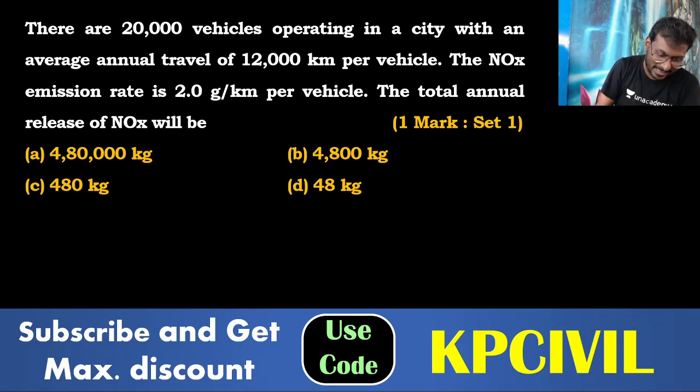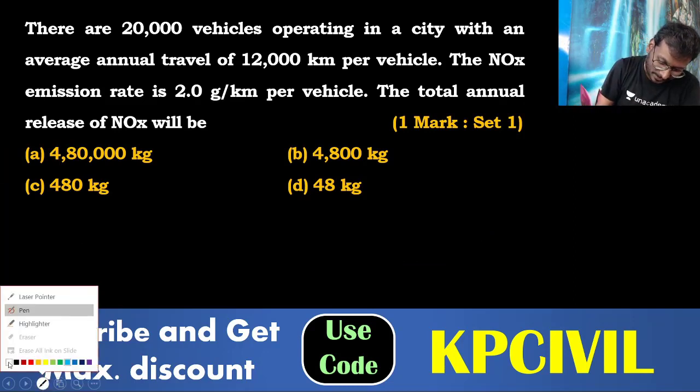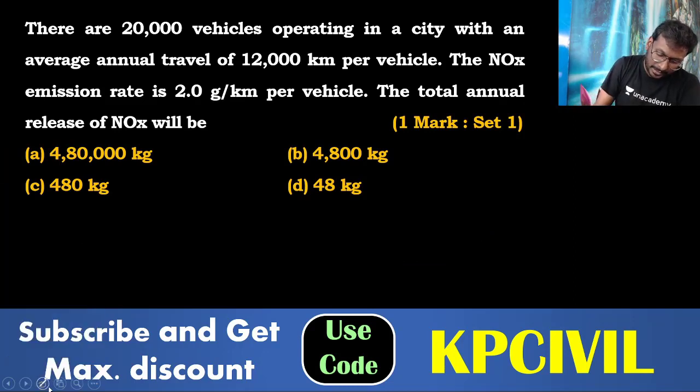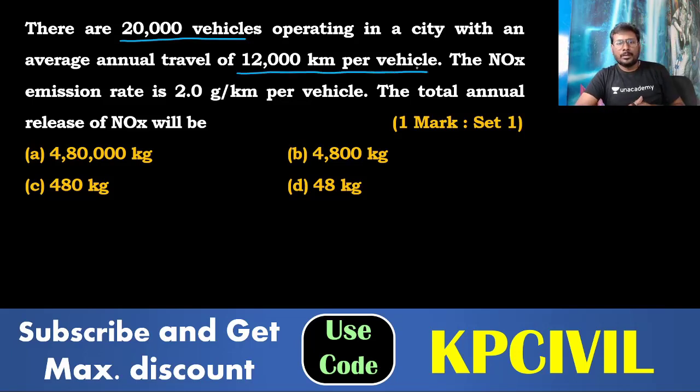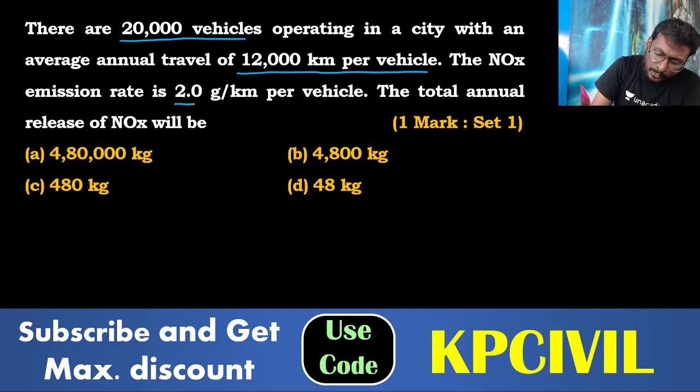Air pollution, very simple question. There are 20,000 vehicles operating in a city with an annual average travel of 12,000 km per vehicle. So one city consists of 20,000 vehicles, each vehicle traveling 12,000 kilometers. The NOx emission rate is 2 gram per kilometer per vehicle.